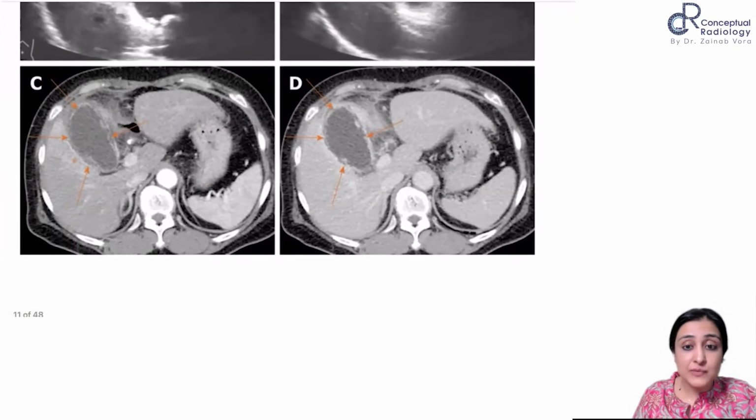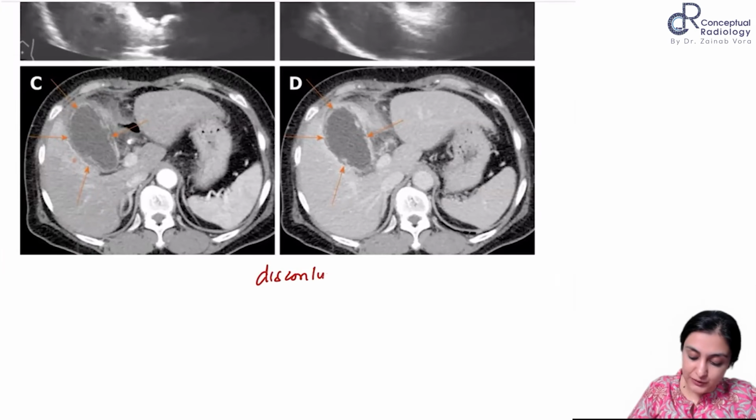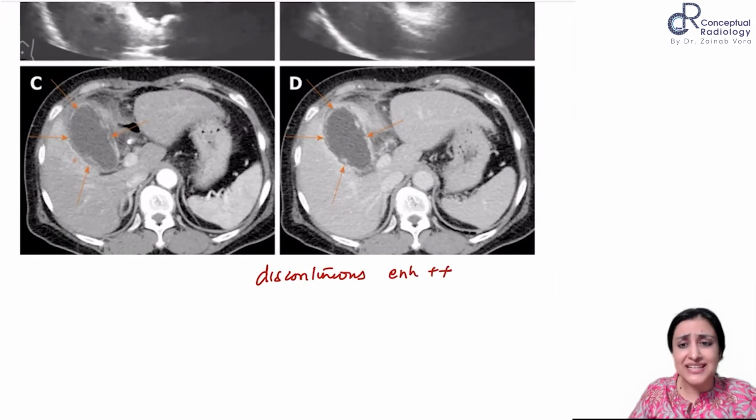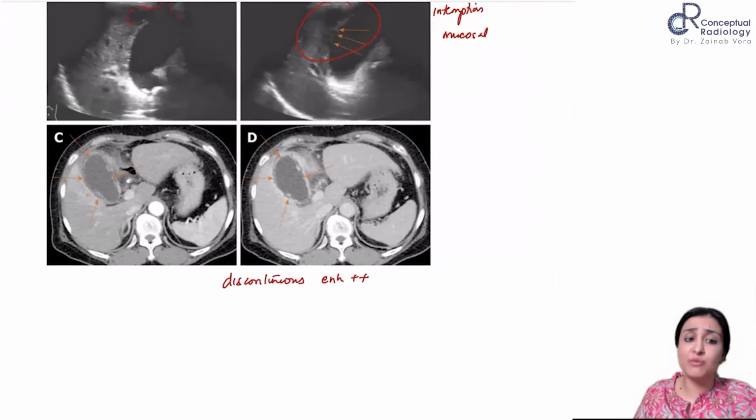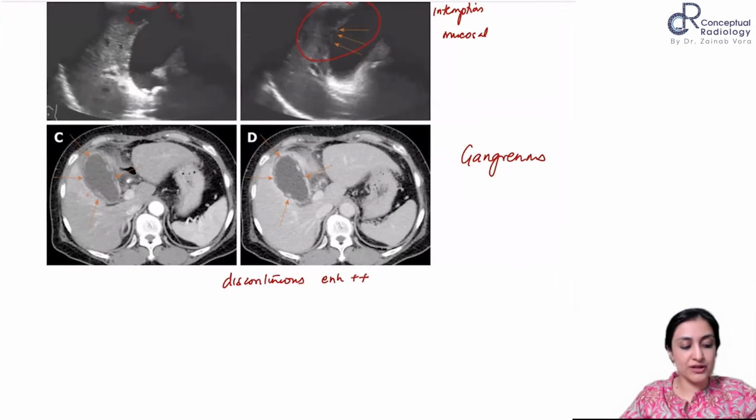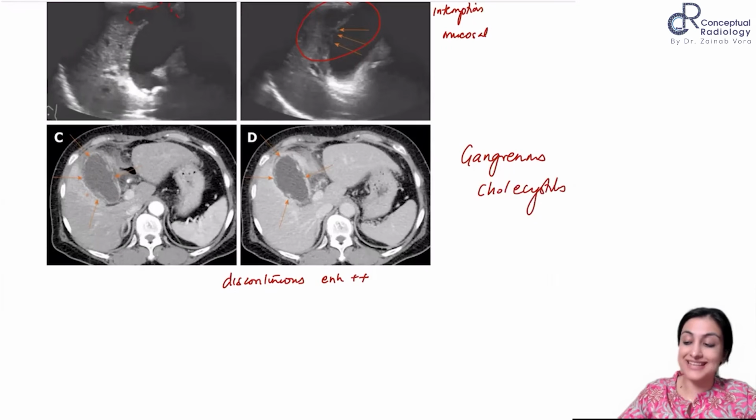Look at the enhancement on the CT scan. Now, can you appreciate what discontinuous enhancement looks like? Plus, the patient here will be very, very sick. The clinical diagnosis will also be very contributory here. So this is gangrenous cholecystitis, right? So this is your gangrenous cholecystitis where you see this interruption.